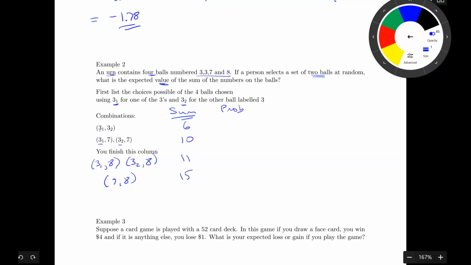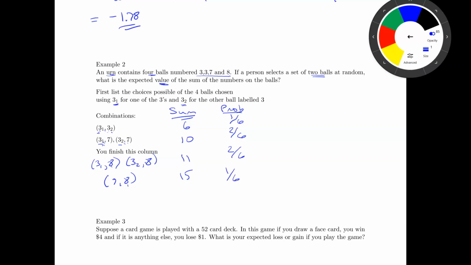So what's the probability of getting this, the 2 3s? So it would be 1 out of, so let's look at how many choices I have here. 1, 2, 3, 4, 5, 6. So 1 out of the 6 choices gives me the 2 3s. 2 out of the 6 choices gives me the 3s and the 7s. 2 out of the 6 choices gives me the 3s and the 8s. And then 1 out of the 6 choices gives me the 7 and the 8.